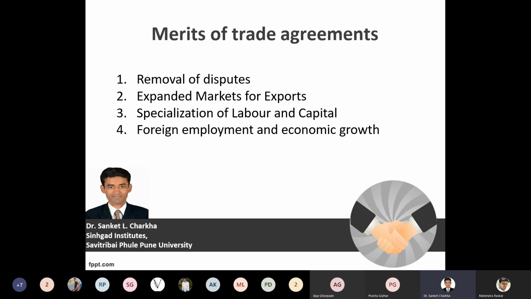Expansion of markets for the exports and imports. So it should provide a conducive environment wherein your exports of goods and services should be expanded on a much larger scale and a greater stage.